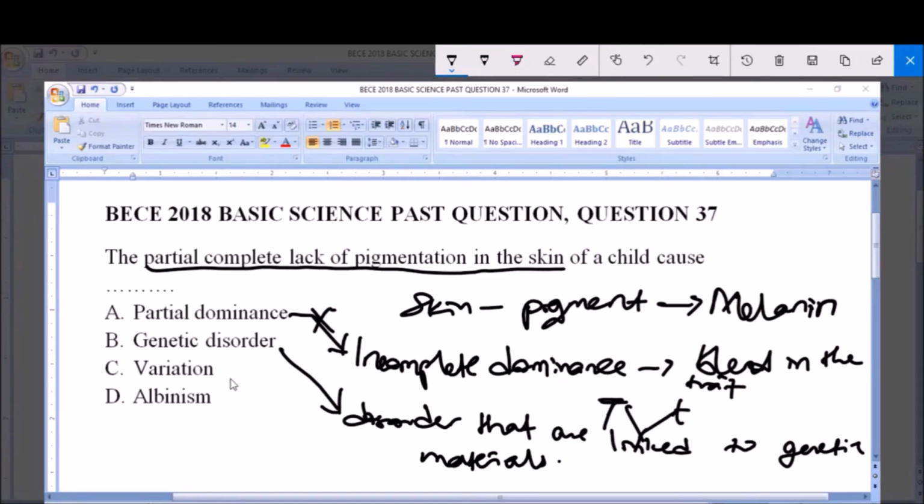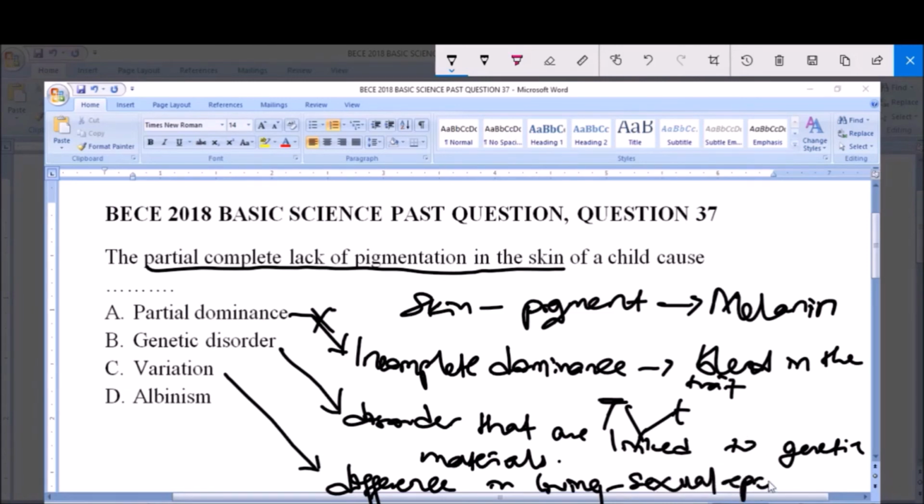So C here says variation, and like we know, variation simply refers to the differences in organisms, or differences in living things. That's what variation refers to, and this variation is as a result of what? Sexual reproduction. Variation is as a result of sexual reproduction.